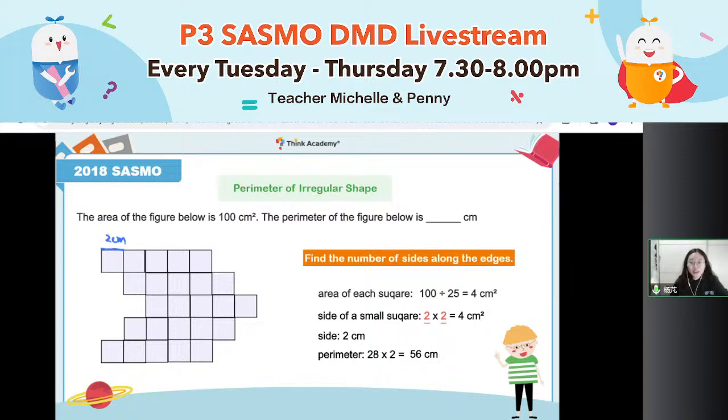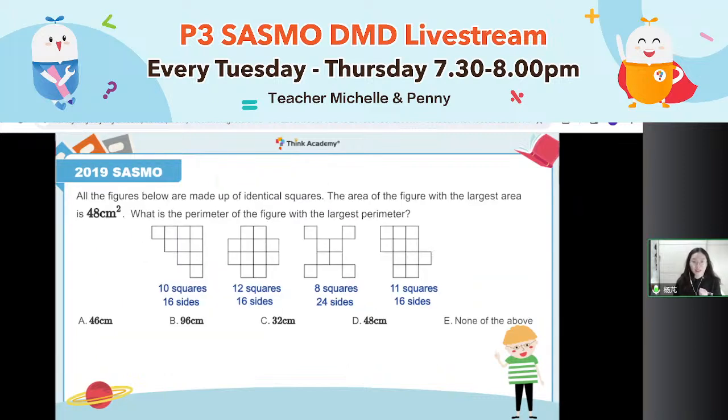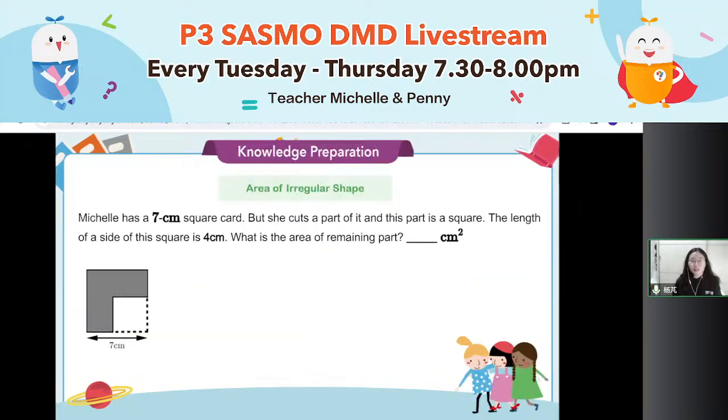Now let's continue. We have already found out how to find the perimeter of an irregular shape. What about the area of an irregular shape? Let's see this type of question. We must get the method. Let's try to use the method in another question. All right, so everybody be careful.